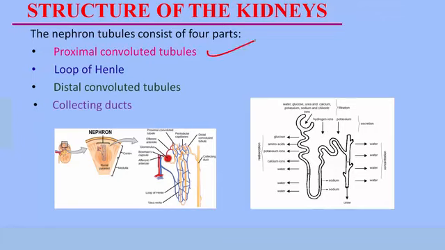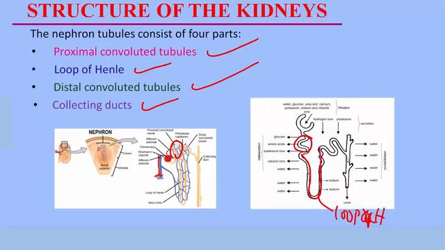We have the proximal convoluted tubules, we have the loop of Henle, we have the distal convoluted tubules, and the collecting ducts. The beginning part is the proximal convoluted tubules. As it goes down and begins to form a U-shaped tube, we call it the loop of Henle.